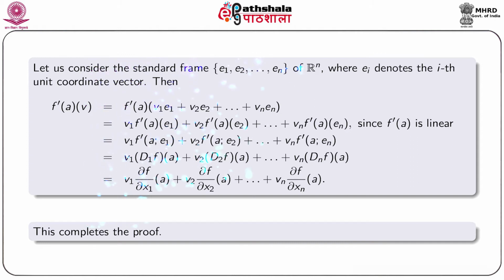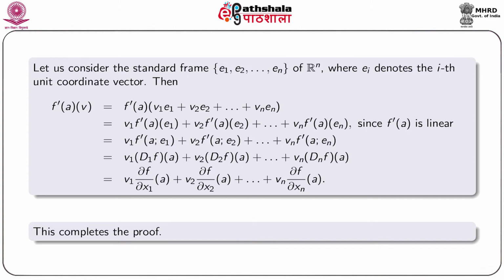Let us consider the standard frame e1, e2 up to en of R^n, where ei denotes the ith unit coordinate vector. That is, ei denotes the vector which has ith component 1 and all other components 0. We are trying to find a relation for f'(a) operating on v.